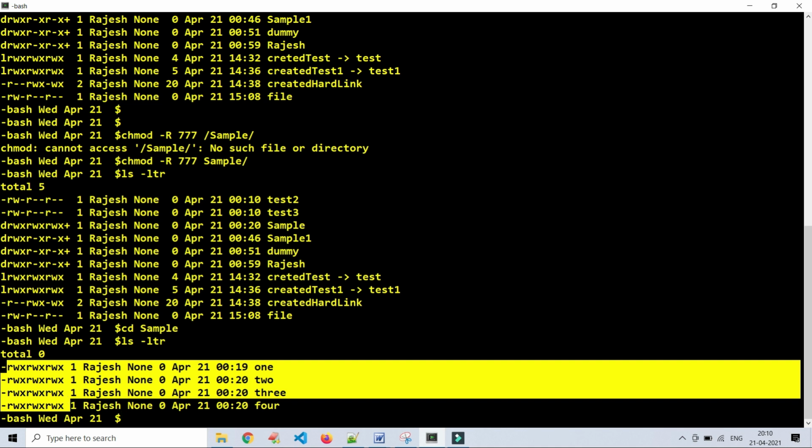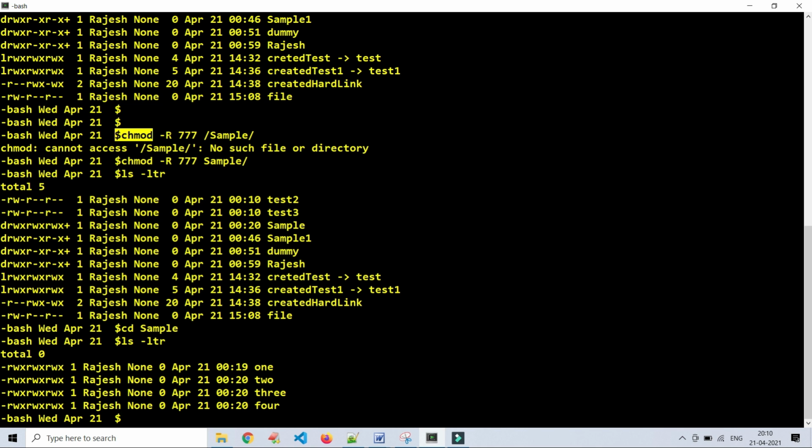For that we have given this command chmod space -R, capital R is nothing but recursively, go through this directory until the last file or last subdirectory, whatever there is. For all of the files and subdirectories, please give this 777 permission recursively. No need to loop throughout this, you just have to give this parameter. That itself means it will take care of everything. So chmod -R 777 sample here.